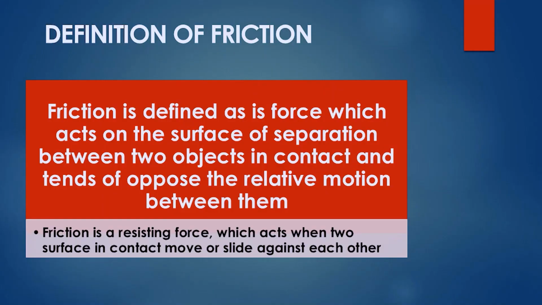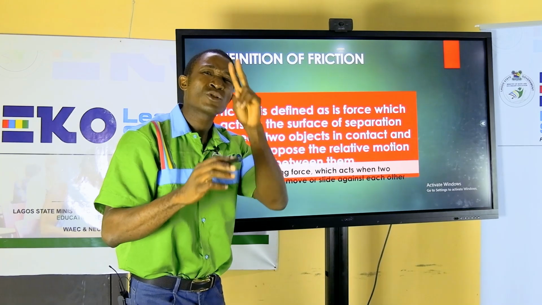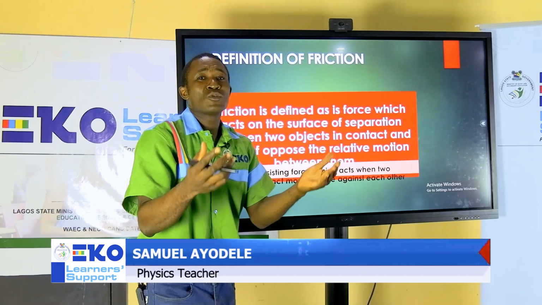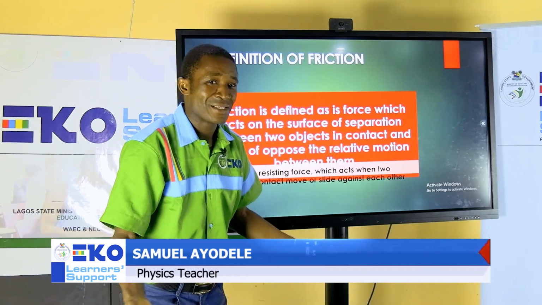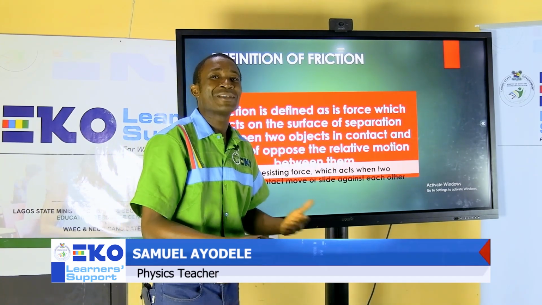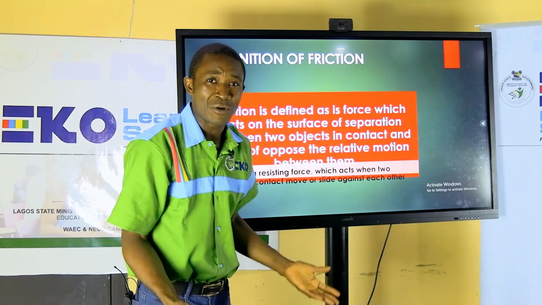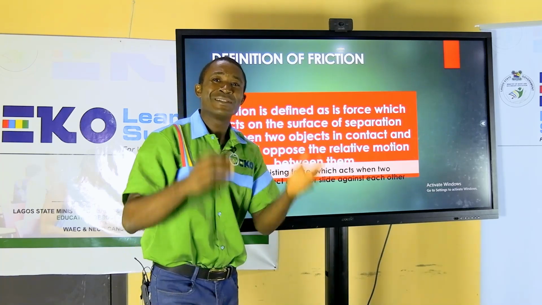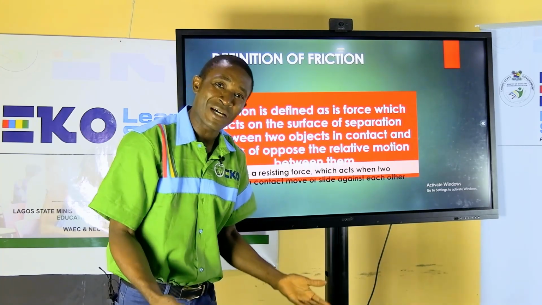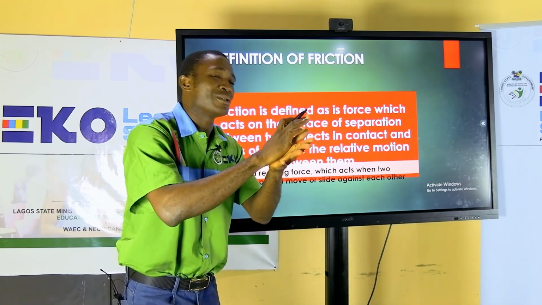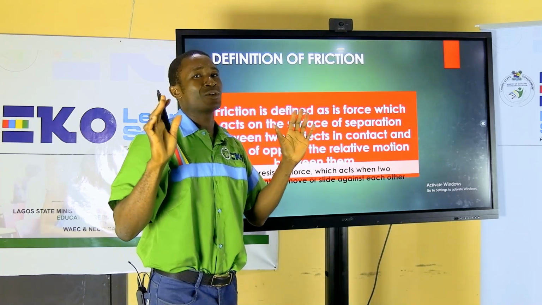You can put it this way, that friction is the resistive force which acts when two surfaces in contact move or slide against each other. This is it. For friction to occur, there must be two surfaces in contact. It's like before you mention fight, before you say friction, there must be two persons before a fight can come up. So before you talk of friction, there must be two surfaces in contact. If you don't have two surfaces in contact, there is no way you can talk about friction.